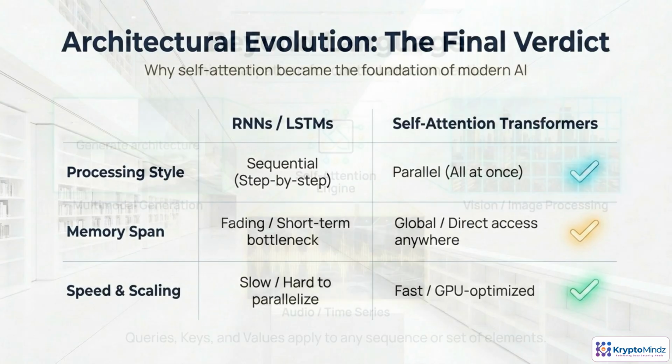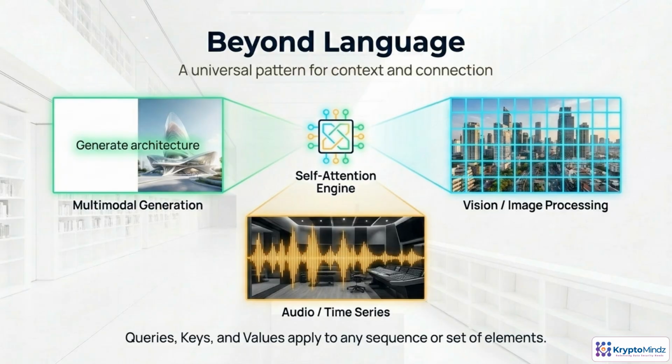Self-attention isn't limited to words. It's about relationships between tokens of any kind. In images, tokens are patches, so the model can connect a tiny region to something far away in the scene. In audio or time series, tokens are time steps, letting it link events many seconds apart. In multimodal models, text tokens, image patches, and audio steps all attend to each other. The same queries, keys, and values work everywhere.